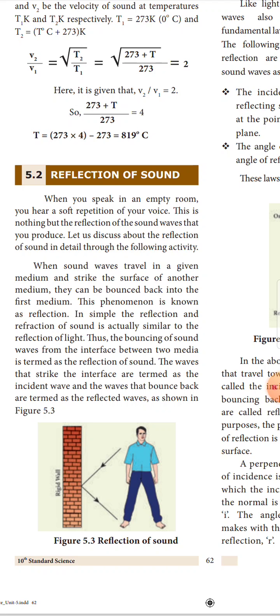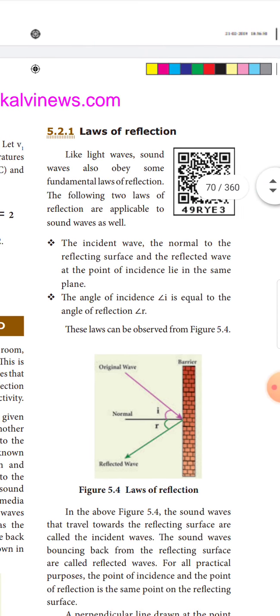When sound waves travel in a given medium and strike the surface of another medium, they can be bounced back into the first medium. This phenomenon is known as reflection. In simple terms, the reflection of sound is similar to the reflection of light. Thus, the bouncing of sound waves from the interface between two media is termed the reflection of sound. The waves that strike the interface are termed the incident wave, and the waves that bounce back are termed reflected waves. It is shown in figure 5.3, reflection of sound.